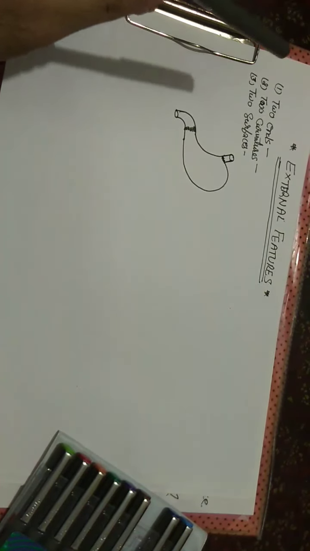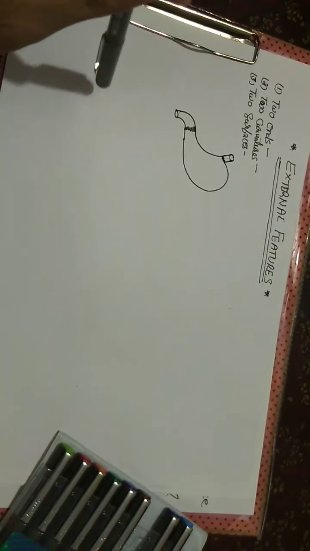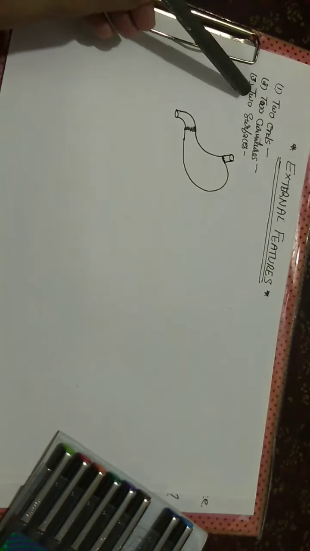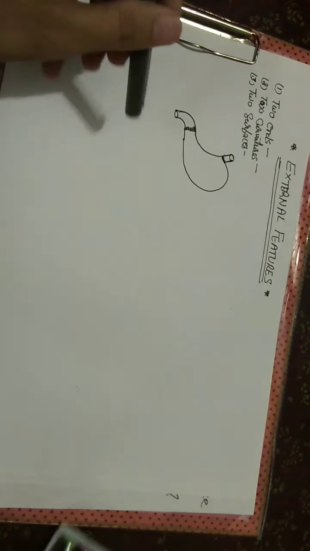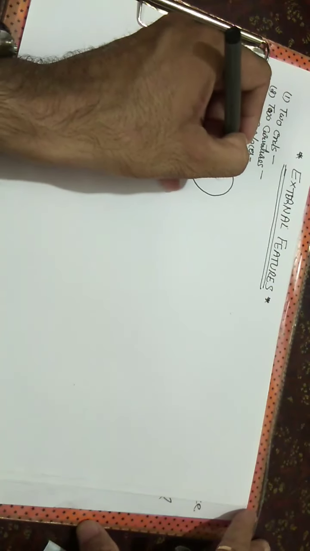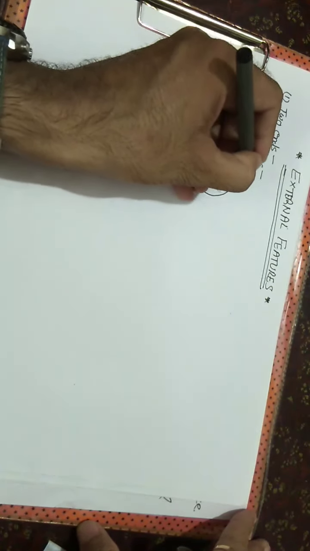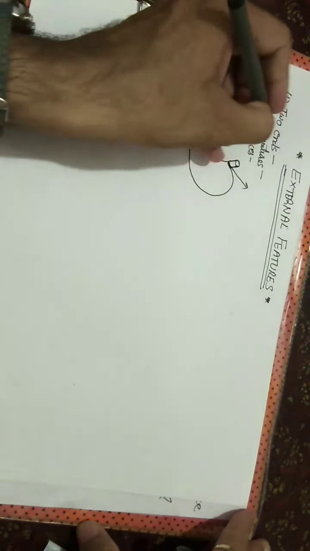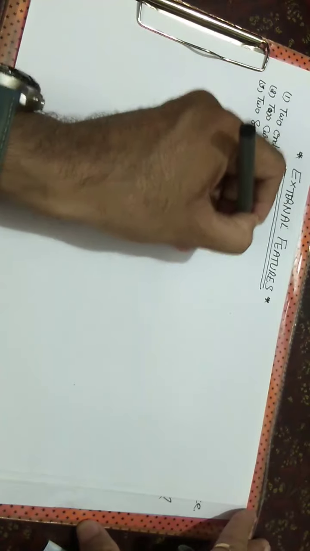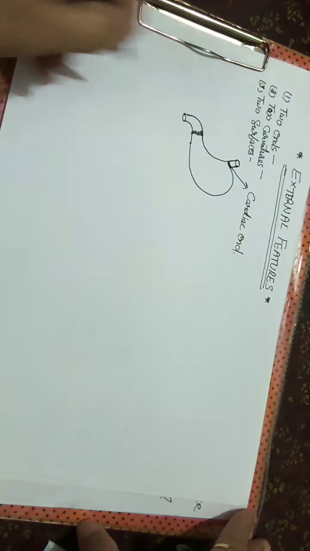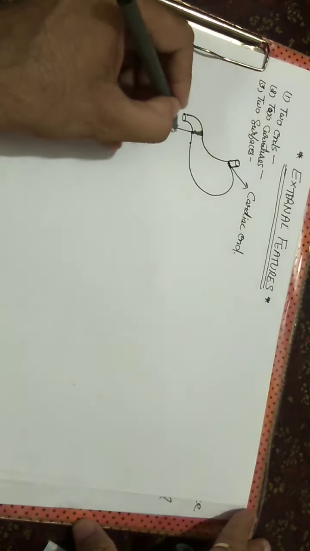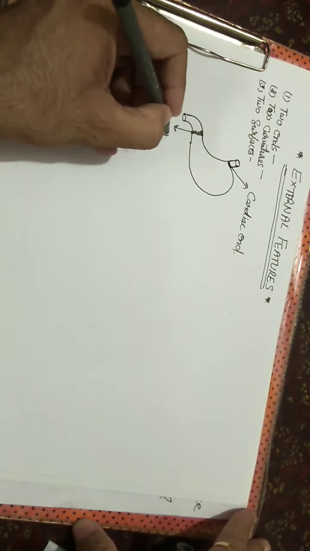If we talk about the external features of the stomach, the stomach has two curvatures and two surfaces. Now in this diagram you can see that this upper end is known as the cardiac end, and this lower end is known as the pyloric end.